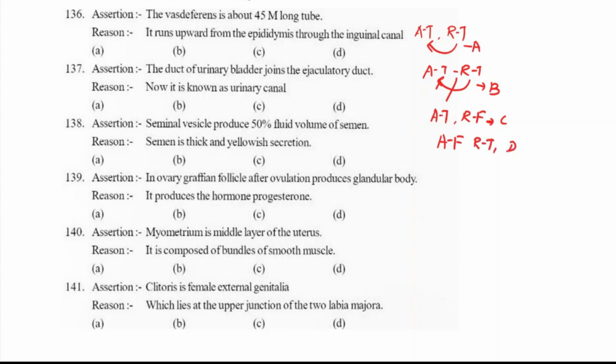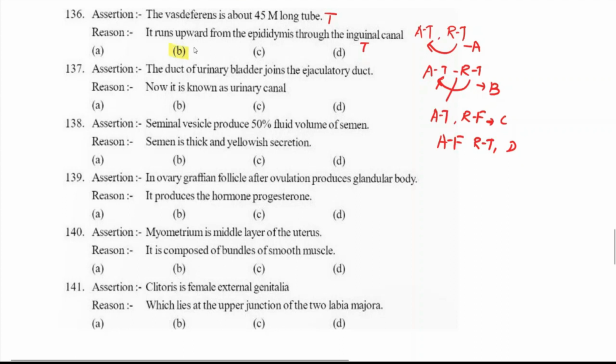The vas deferens is a 45-meter long tube. It is a true statement. It runs upwards from the epididymis through the inguinal canal. That is also a true statement. Vas deferens runs from the epididymis through the inguinal canal to the abdominal cavity. That is also a true statement. But is it the explanation for the assertion? No, so the answer is option B.